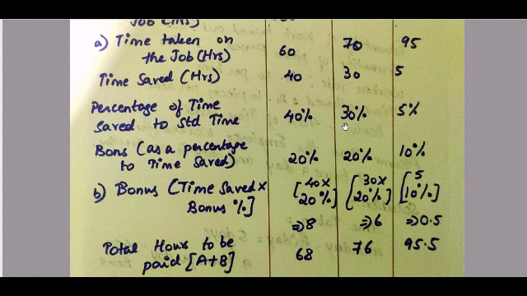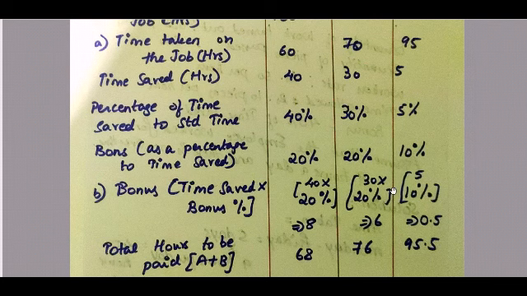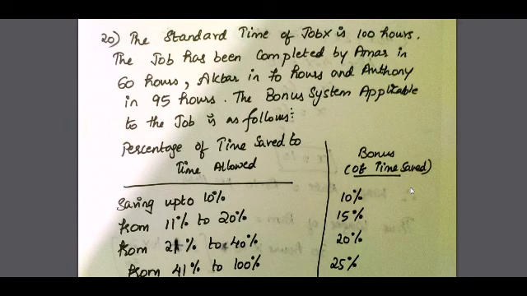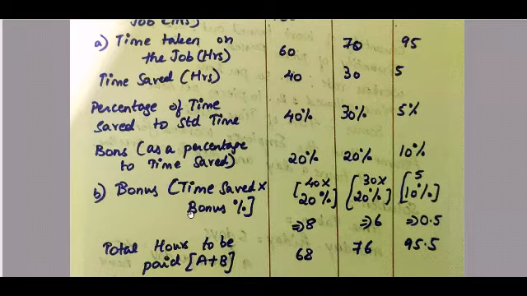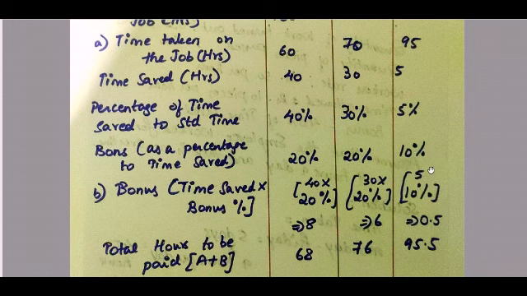For the second worker, 30% is your time saved, which comes under the third category, 21 to 40%, so the bonus is 20% again. For the third worker, 5% is the percentage, so saving is up to 10%, and your bonus is 10%.